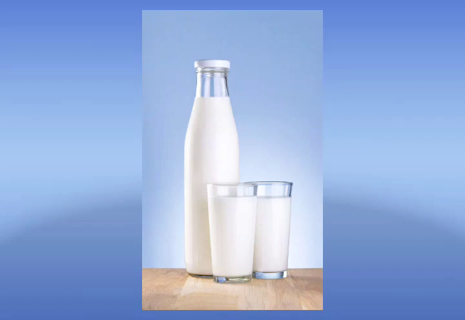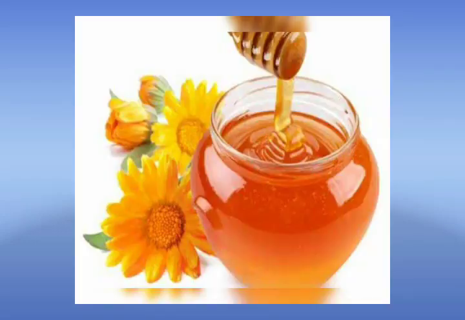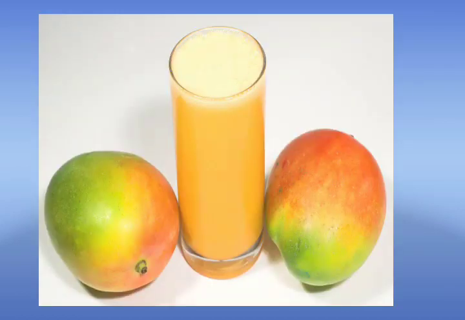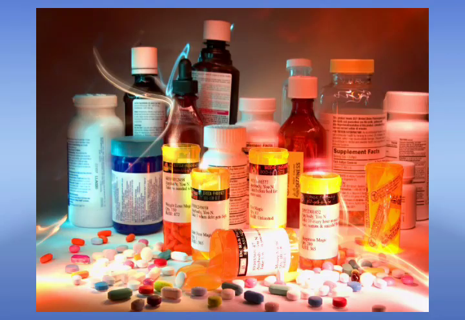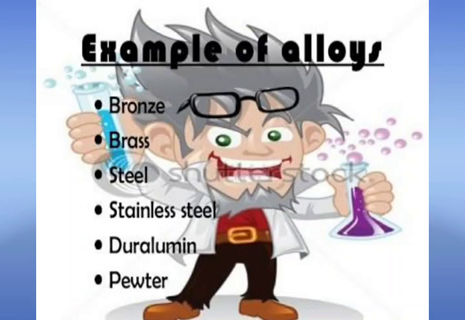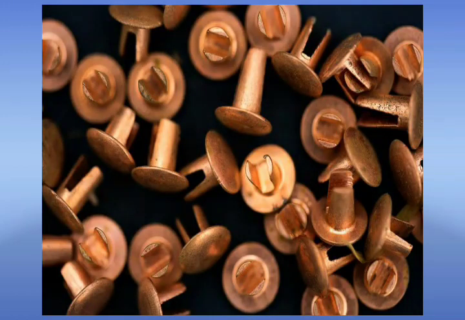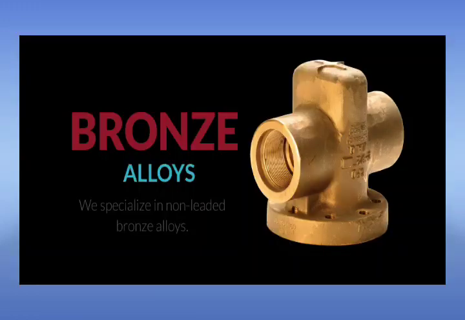Cream floats on milk when it is cooler after boiling. Next, honey. Honey contains sugar and a number of other substances. Next is fruit juice, a mixture of sugar, salts, and other organic compounds. Next is medicines. Medicines are made by mixing different pure substances in different proportions. Alloys are homogeneous mixtures of two or more metals or non-metals prepared by mixing them in molten state, and examples are brass and bronze. Brass is an alloy of copper and zinc, whereas bronze is an alloy of copper, tin, and zinc.